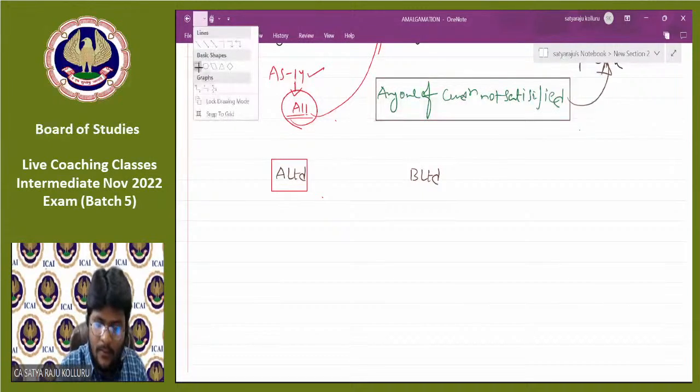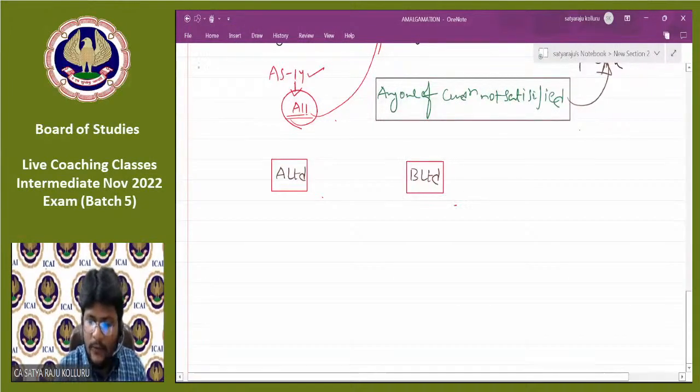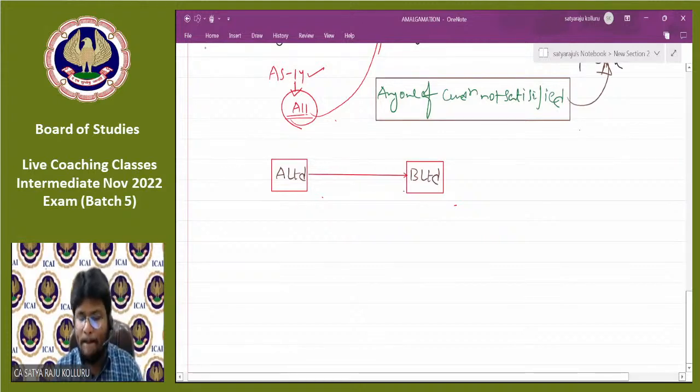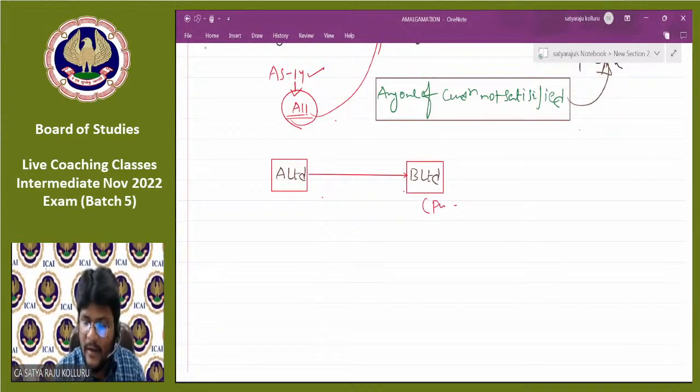A Limited, B Limited. So you can consider A Limited is taken over by B Limited. So B Limited you can consider as a purchasing company. A Limited you can consider as a selling company. Or you can also consider it as a transferee company, and the other is a transferor company.